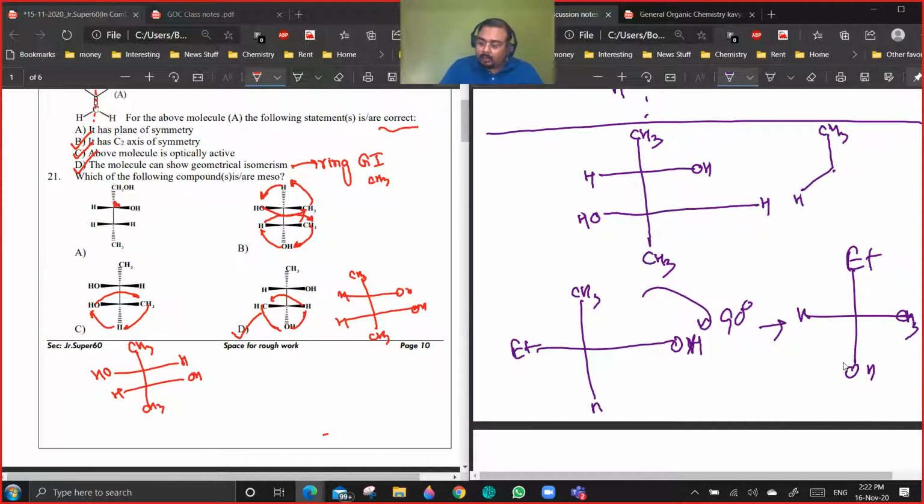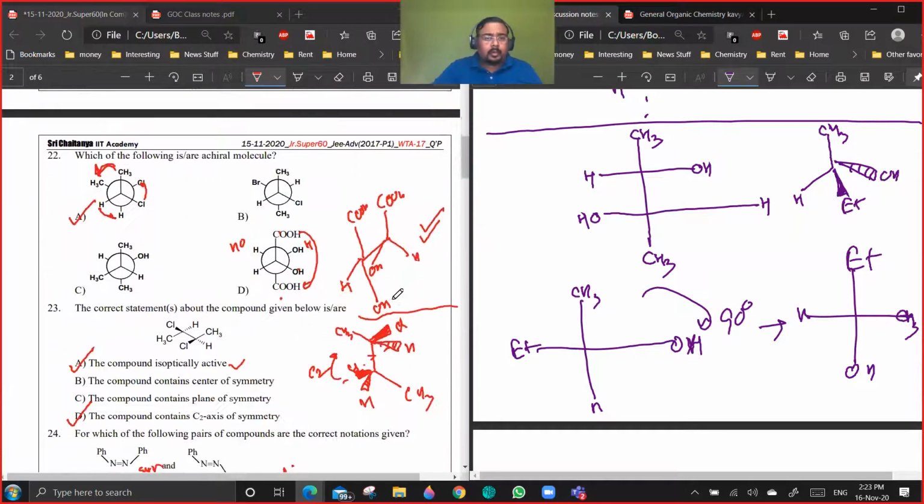Like this is the bond line notation of this. Now here you can rotate it by any angle. There is no issue with that. Because this is the actual representation. Fisher representation is a projection. It's not the original molecule. Are you getting a point? Yes or no? Okay.